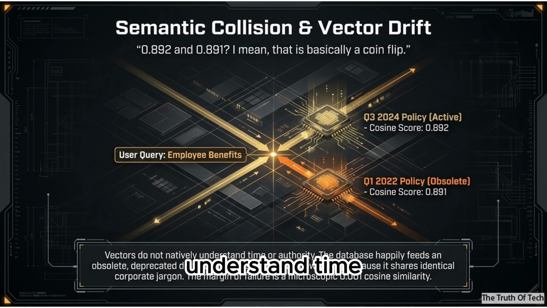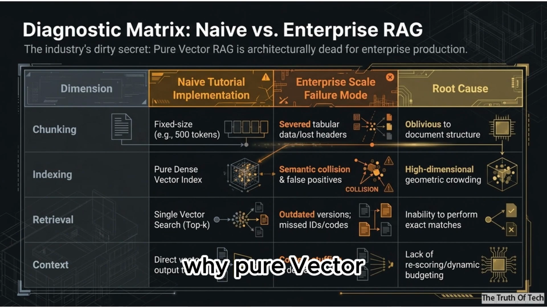Vectors don't natively understand time or authority, do they? No, they don't. That's called temporal vector drift. The dense embedding space cannot natively distinguish between today's rule and an old draft. Wow. This is exactly why pure vector RAG is architecturally dead for enterprise production. Okay, so if the one-shot vibes lookup hallucinates, how do we actually fix it? The architecture has to evolve into a multi-stage pipeline.